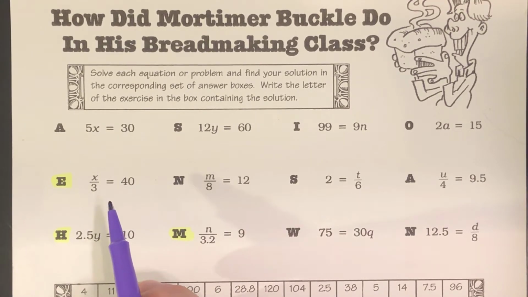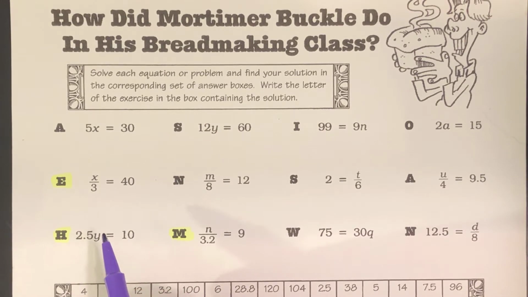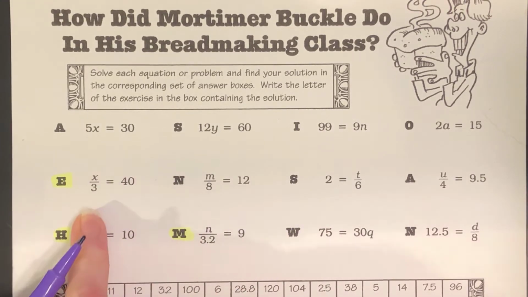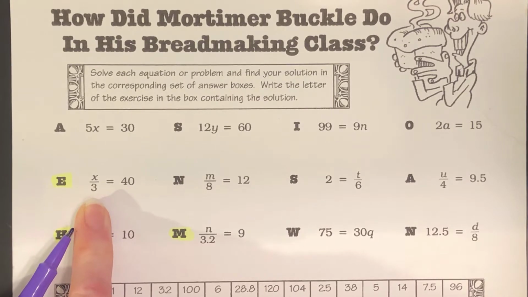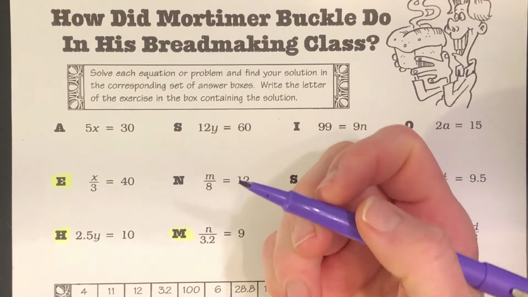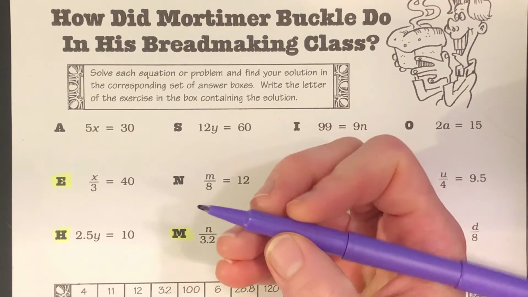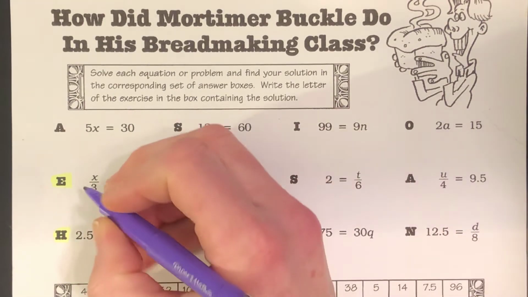When you're solving an algebraic equation, you want to get the variable all by itself. Right now, we have the variable term by itself, but we still have a divided by 3 with it, which we need to get rid of. In algebra, you do the opposite to get rid of something. The opposite of times 3 is divided by 3. Remember, this is algebra. What you do to one side, you also do to the other.